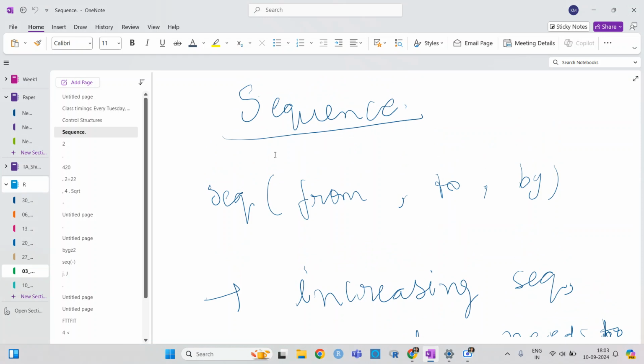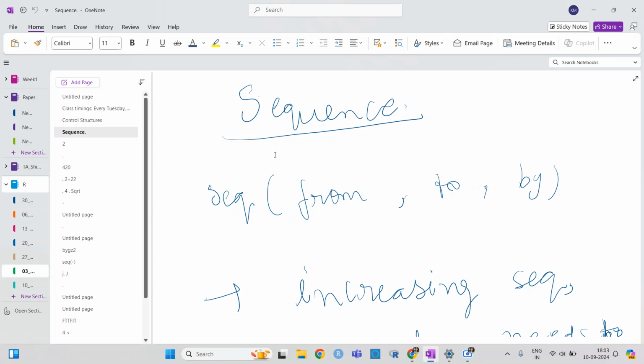It can be in integer form, where we want a sequence of integers, or we want a sequence of some real numbers, and then by how much difference we want to divide it.